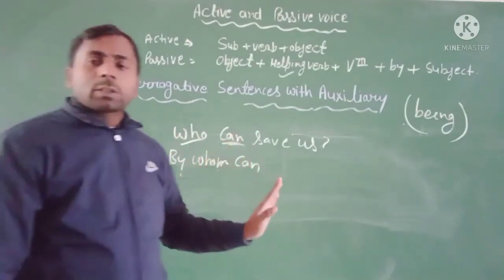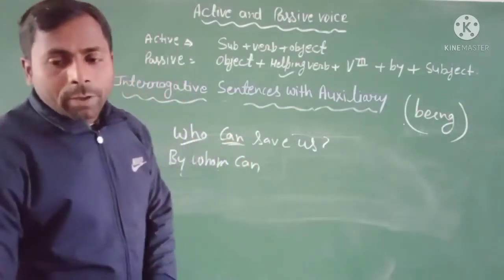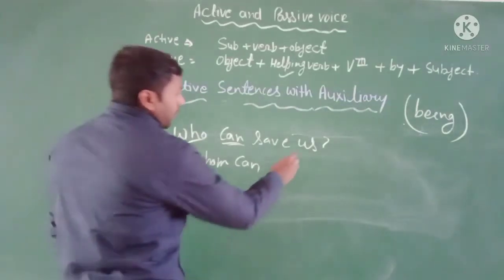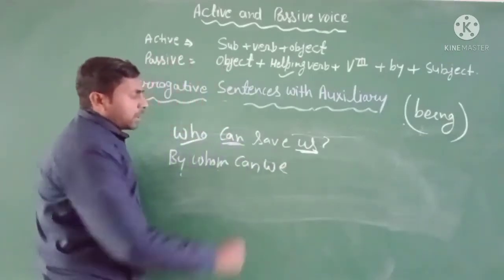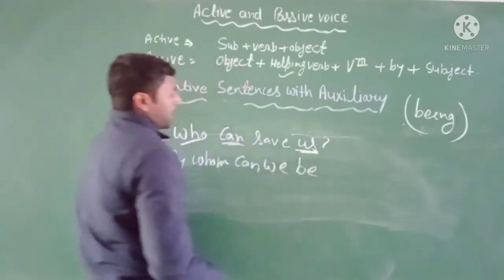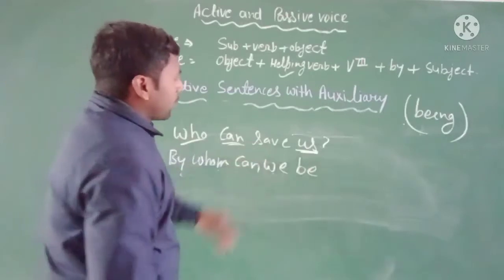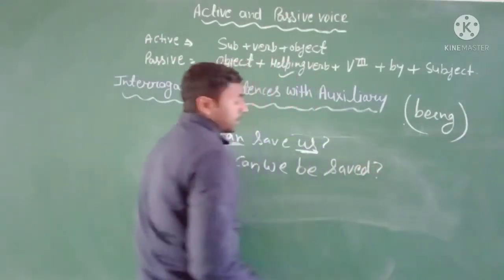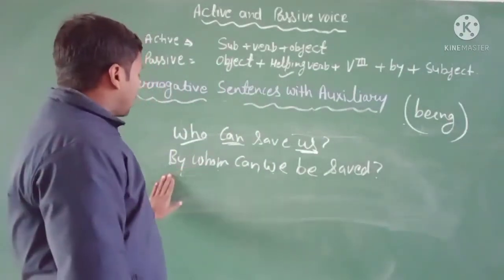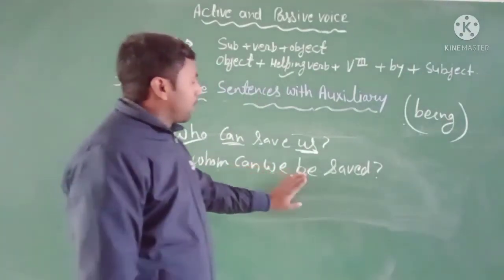Why? Because here the subject is missing. Okay, by whom can we? Here is the us, then use we. After the we, you have to use be. Then here the verb save, then it will be saved. Clear? The sentence will be by whom can we be saved.